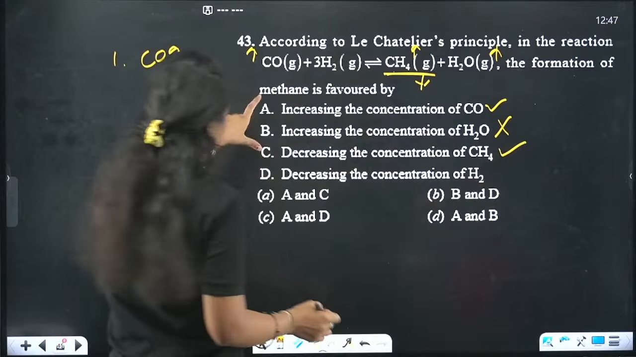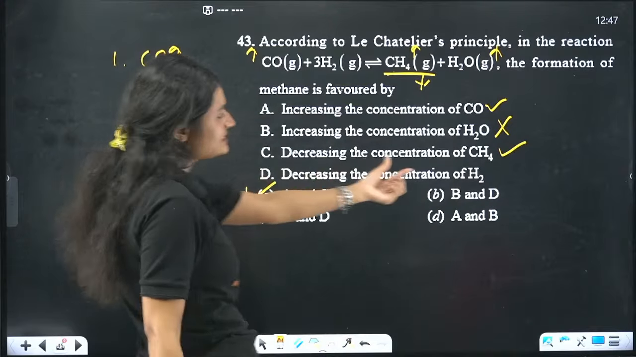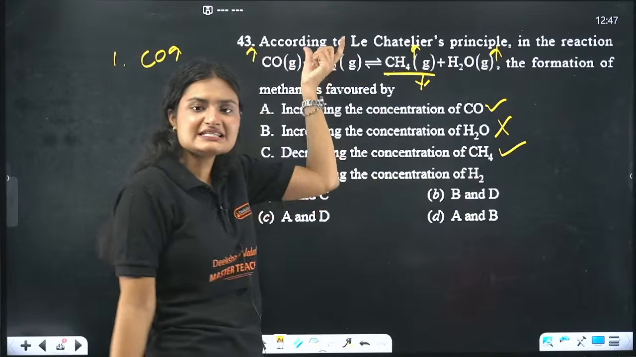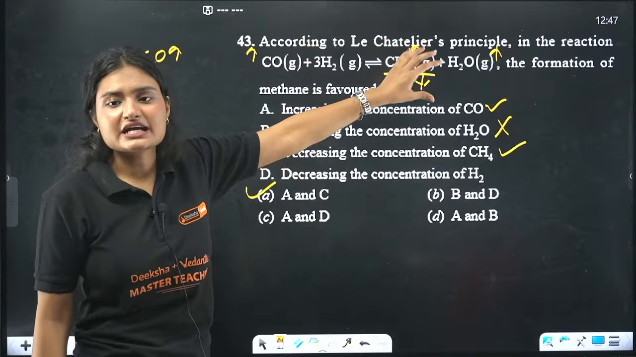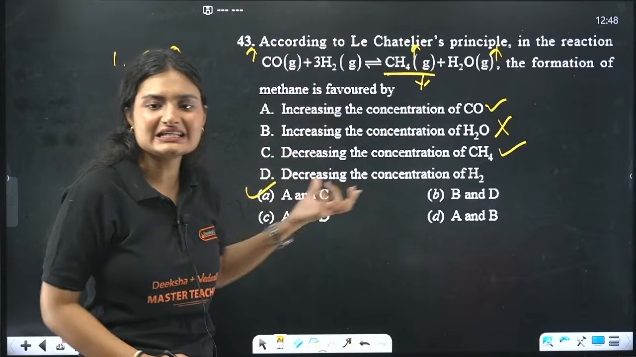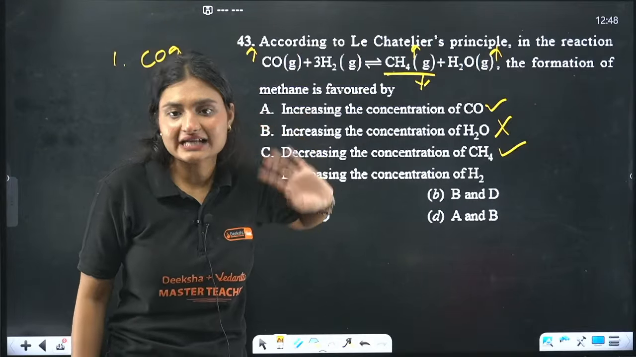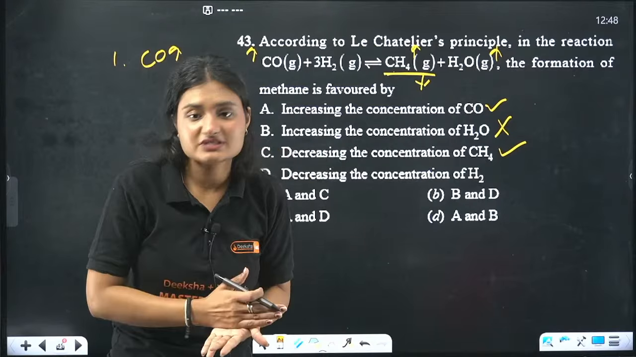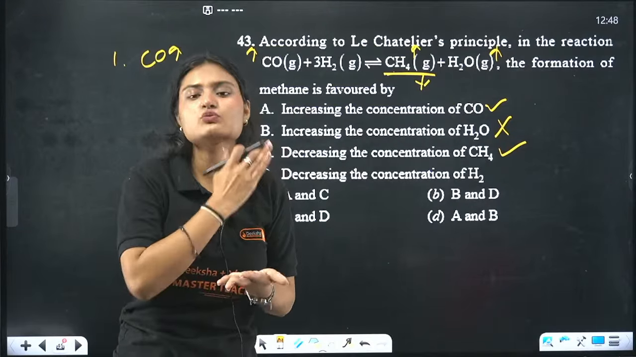So do we have an option with A and C? Yes. Again, decreasing the concentration of H2. If you decrease the reactant concentration, the reaction will go in the backward direction to increase the concentration of reactant. Okay. The system loves equilibrium. If it is in equilibrium, it would want to stay that way.